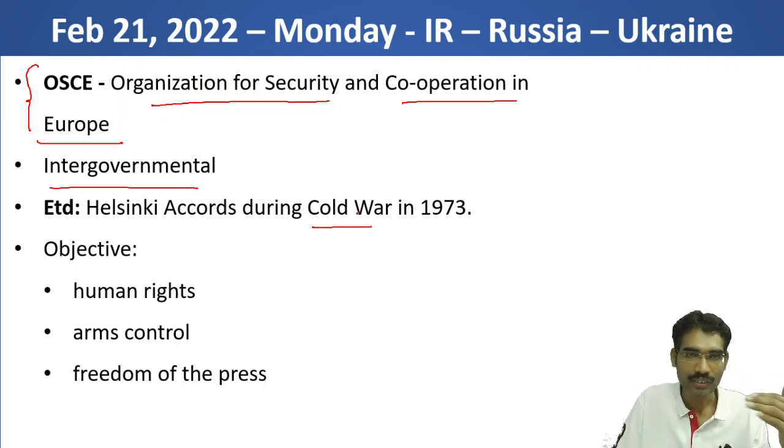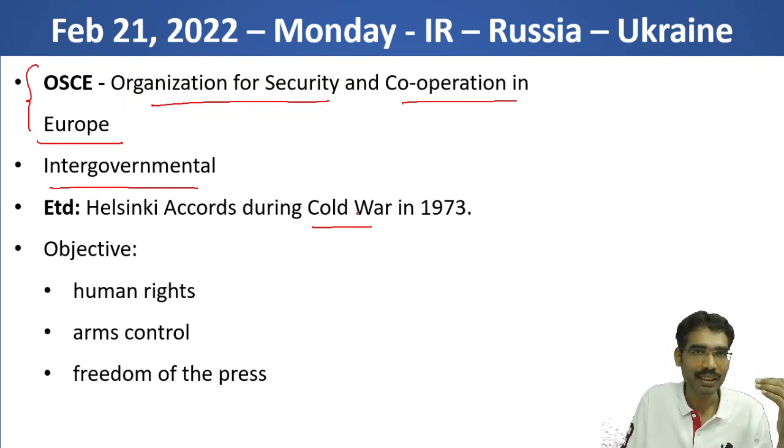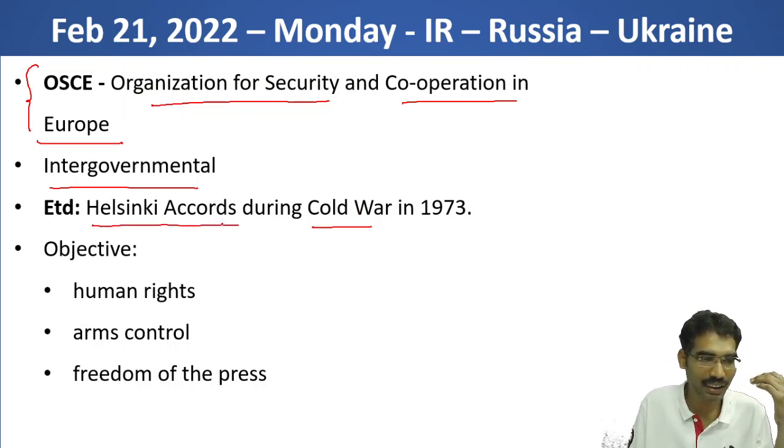Immediately after the Second World War, the Cold War started. However, after 2 decades of Cold War, there were some arrangements or diplomatic efforts to reduce the hostilities between the two blocs. So one such effort was the Helsinki Accords.